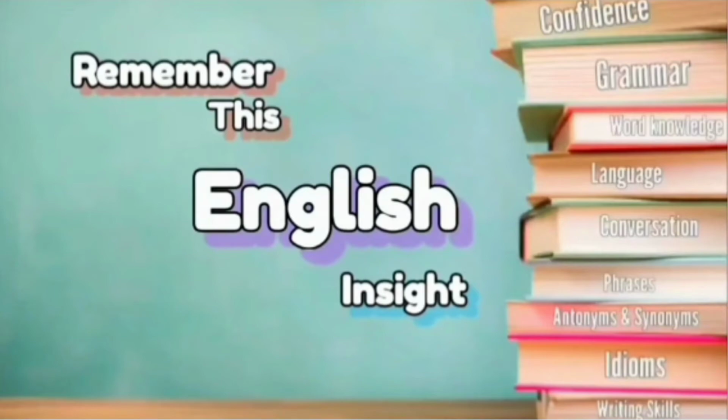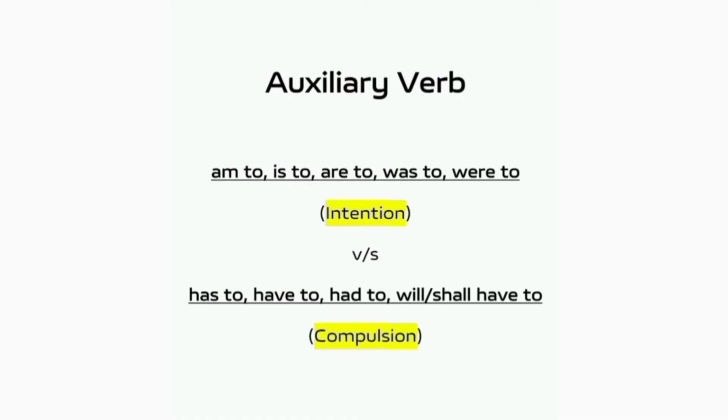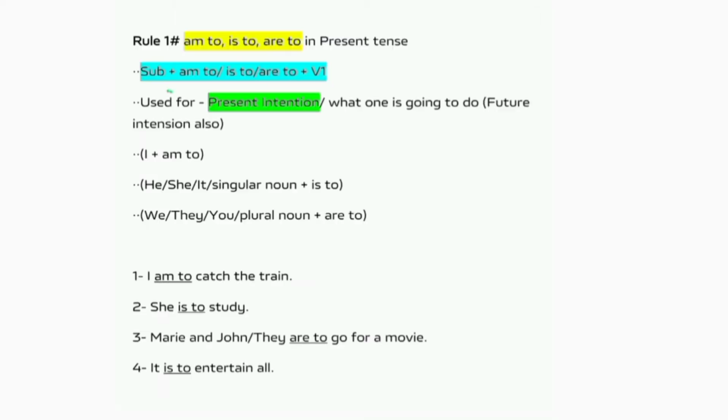In this lesson, we will learn how to use am to, is to, are to, was to, were to, comparing with has to, have to, had to, will have to, and shall have to. These verbs are very confusing, but I will make it easy for you. So let's start with rule number 1 for am to, is to, and are to. They have this following structure as you can see on the screen.